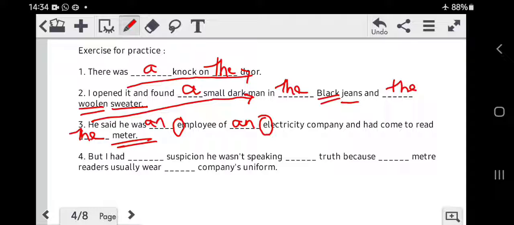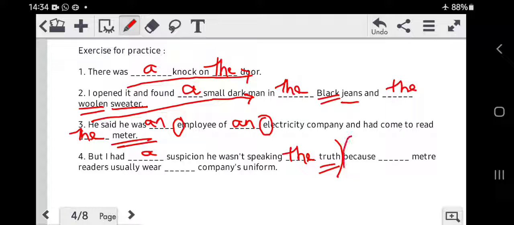Next sentence. But I had dash suspicion he wasn't speaking dash truth. Now let's take this part of the sentence first, otherwise it will become too long for those who have just begun with articles. But I had dash suspicion he wasn't speaking dash truth. Now suspicion is in general, but I had a suspicion he wasn't speaking. Now truth is a value, it's a virtue, therefore it's specific, so we put the article the. But I had a suspicion he wasn't speaking the truth.